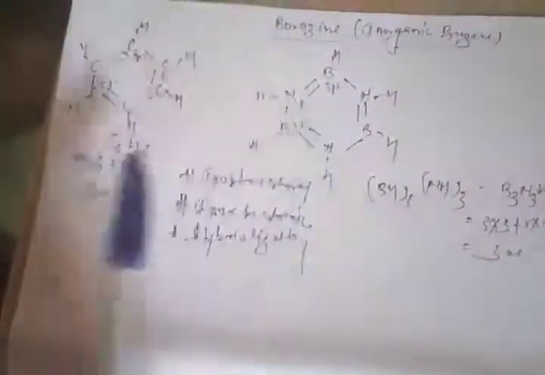So the hybridization is also similar. So these three things clearly say that there are structural similarities, isoelectronic similarities, and hybridization similarities in benzene and borazine. Now apart from these similarities, there are several dissimilarities also.